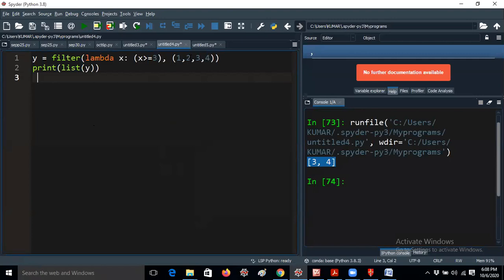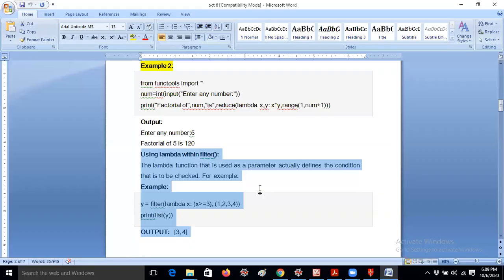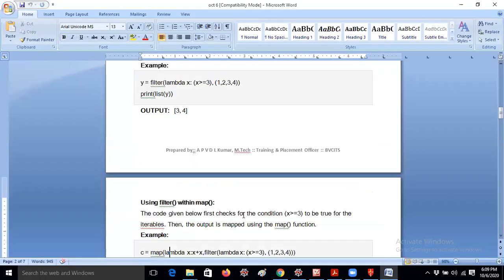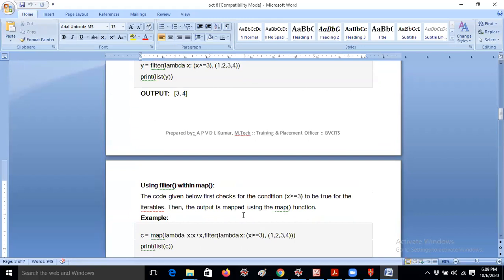Once again, 1, 2 conditions are false. 3 greater than equal to 3, condition true. That's the reason the y value takes the 3 value. And again it will take 4 greater than equal to 3 also. It will take 4 also, that means it will return 4 also in the list format. Okay. So now I will tell you the example using lambda with filter. This is completed, guys. Now I will tell using filter with map.